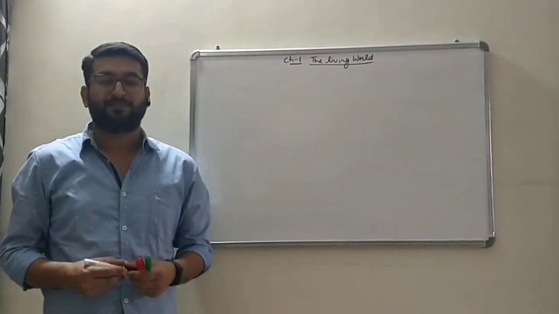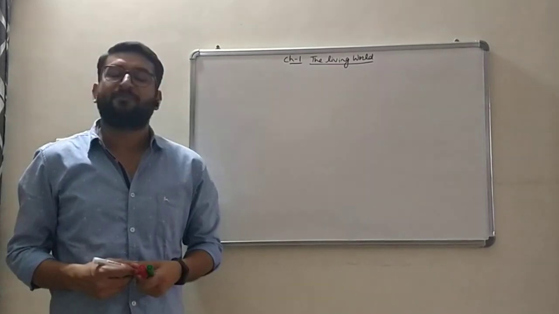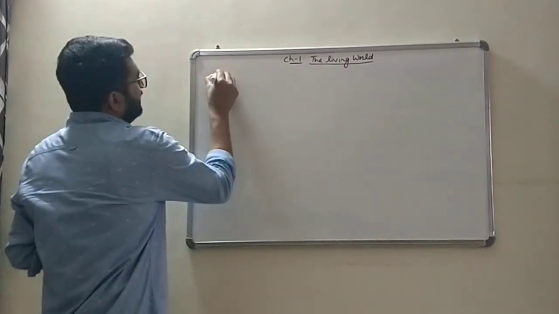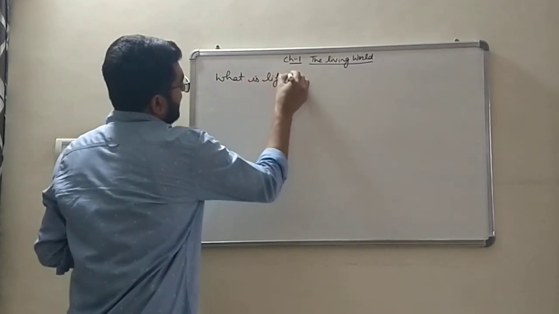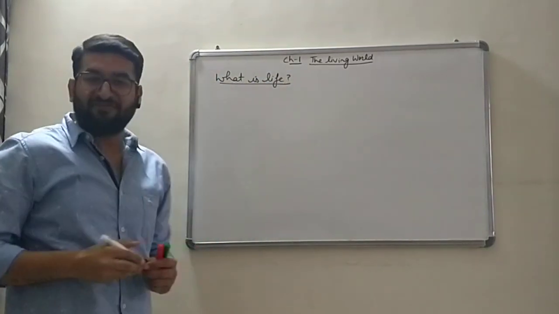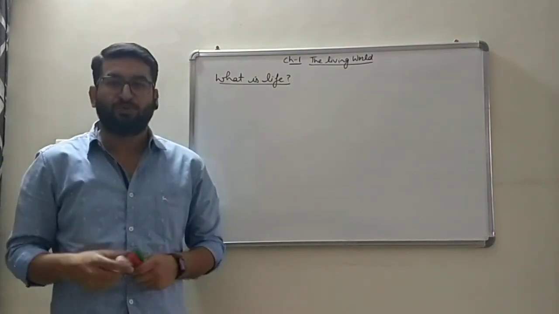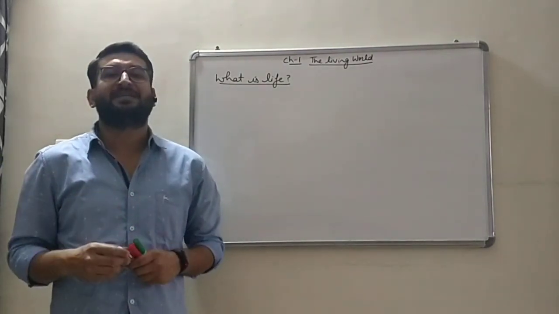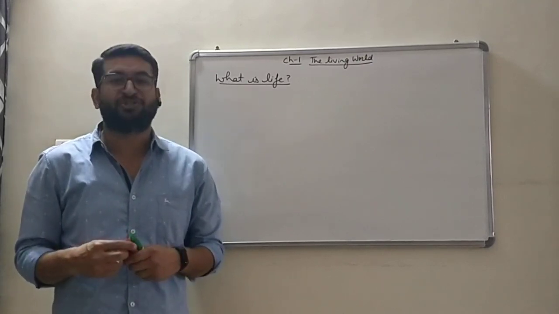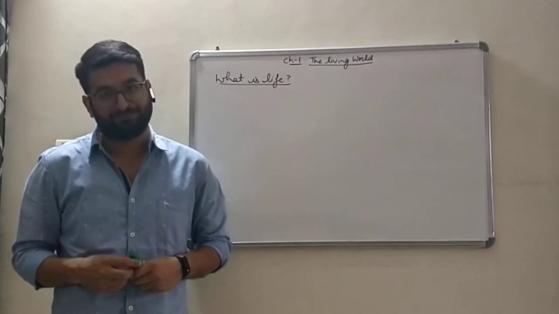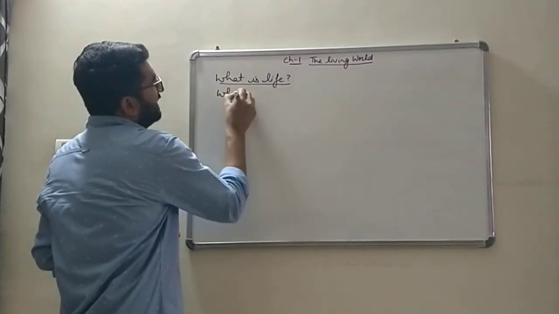Hello children, we are discussing chapter 1 of your syllabus, The Living World. In our previous lecture, we had studied what is life. I explained to you what is life, bacho. Life is a complex organization of ions and molecules that perform certain chemical reactions which lead to growth, development, reproduction, self-replication, etc. Next, we are discussing the chapter: what is living.